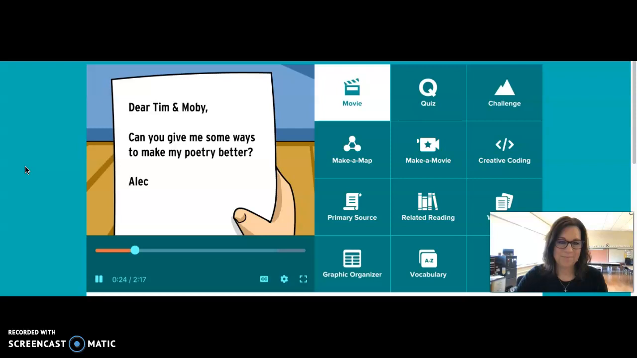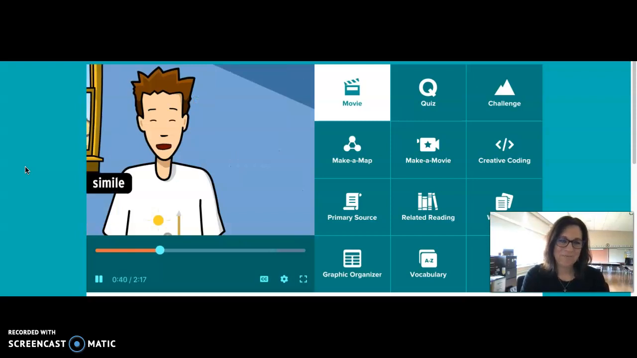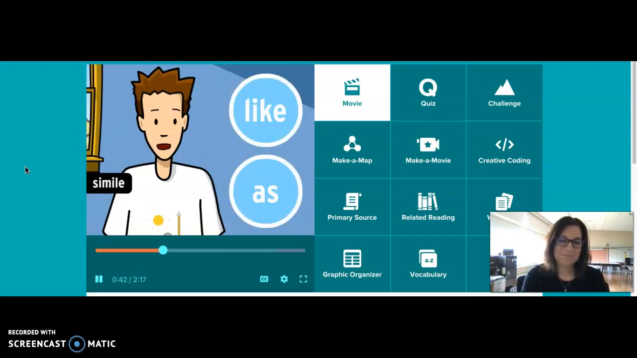Dear Tim and Moby, can you give me some ways to make my poetry better? From Alec. Whether you're writing poetry or prose, poetic devices like similes and metaphors are good ways to improve your writing and make it more interesting. Moby's poem could use a little help from similes and metaphors. A simile is a comparison that uses the words like or as to make a connection between two ideas.